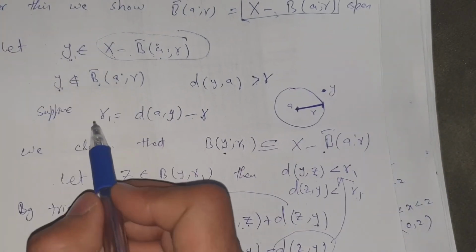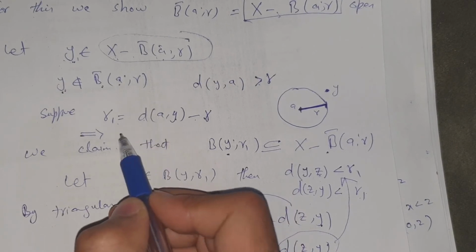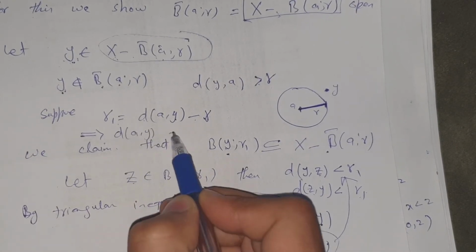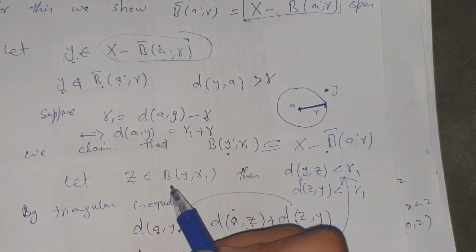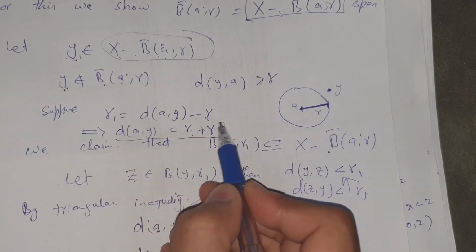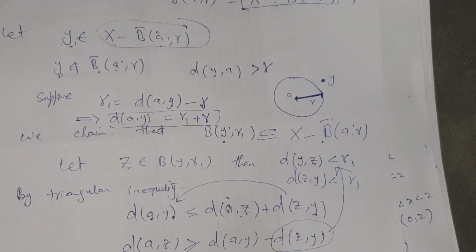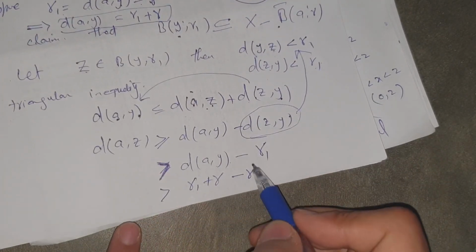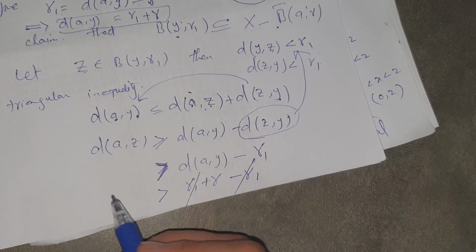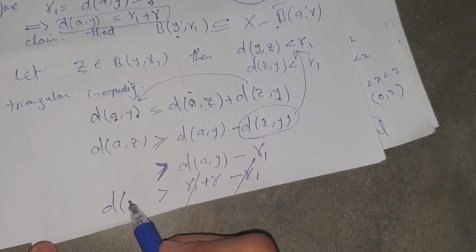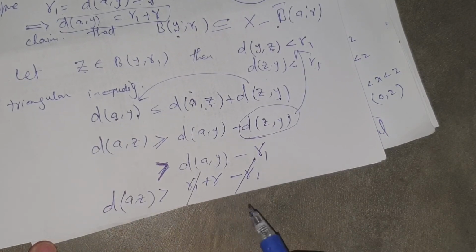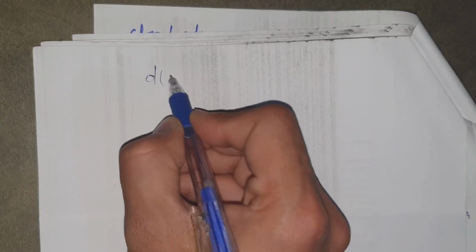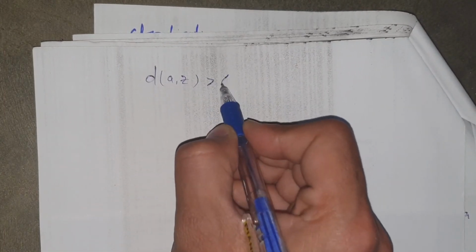Now, d of a, y is equal to r1 plus r. Put this value here: r1 plus r minus r1, and r1 and r1 are cancelled. So d of a, z is greater than r.